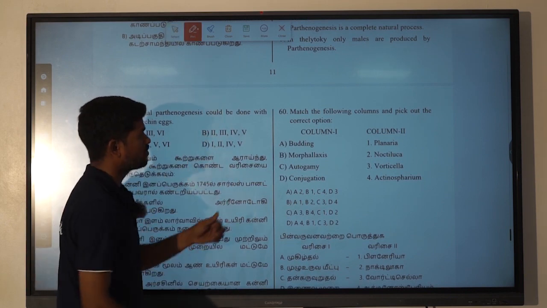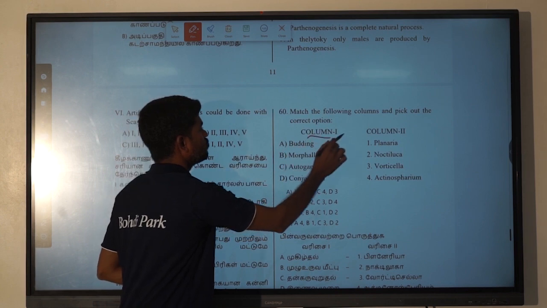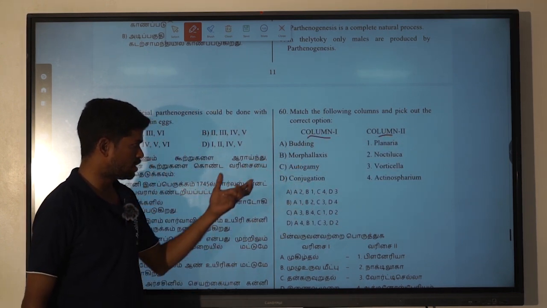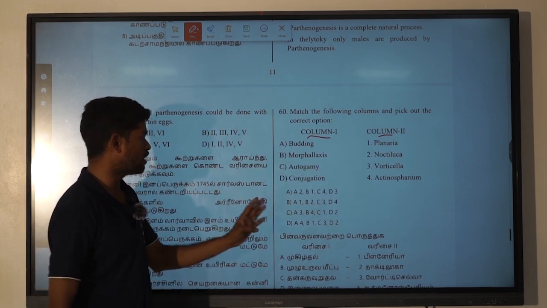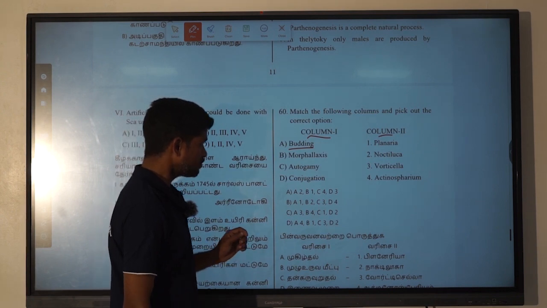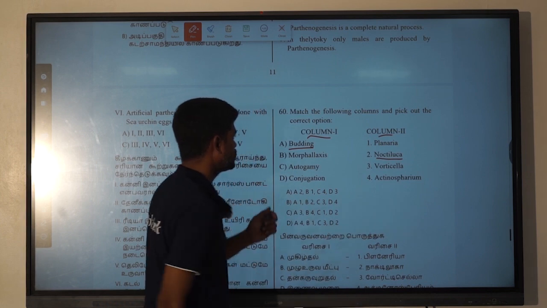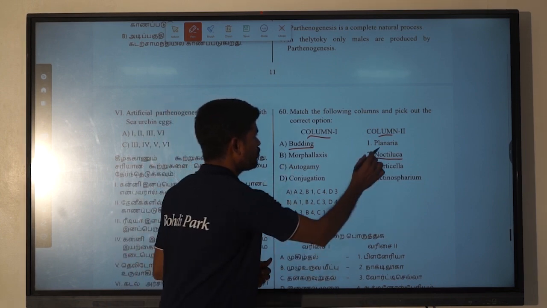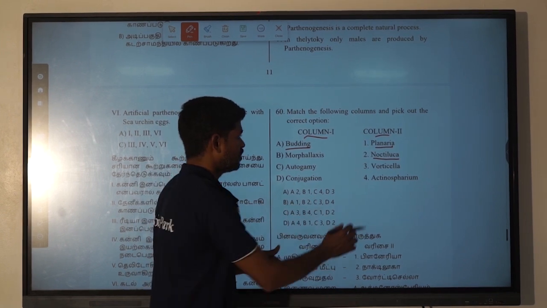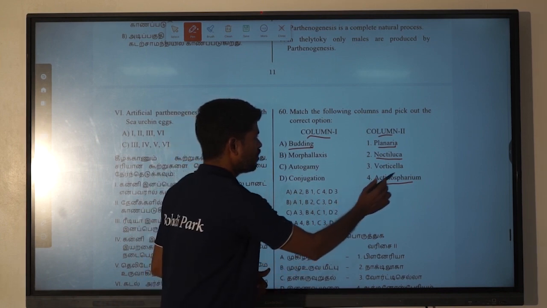The 60th question: match the following columns and pick out the correct option. There are two columns, column 1 and column 2. These are reproductive processes and the organisms in which they happen. Budding happens in Noctiluca, morphallaxis happens in planaria, autogamy happens in Actinosphaerium, and conjugation happens in Vorticella.